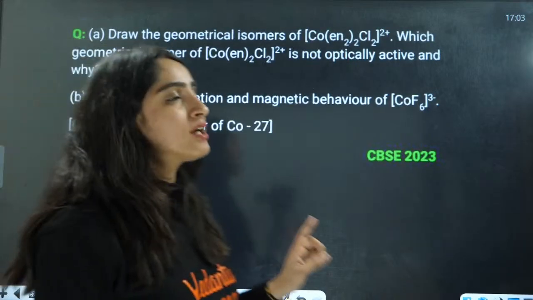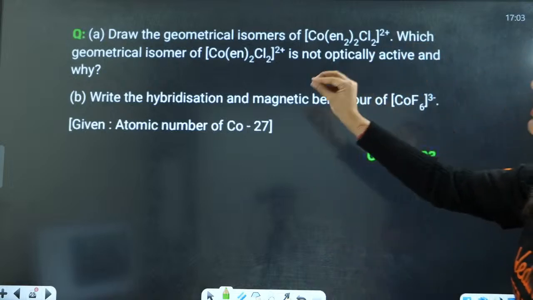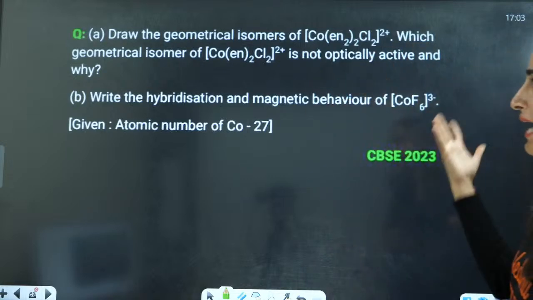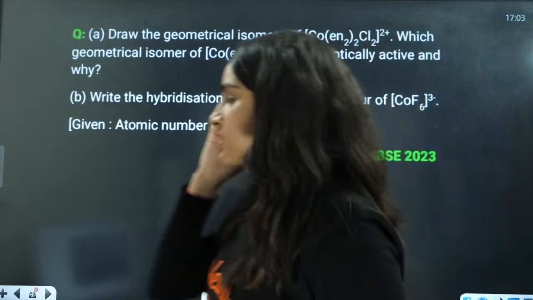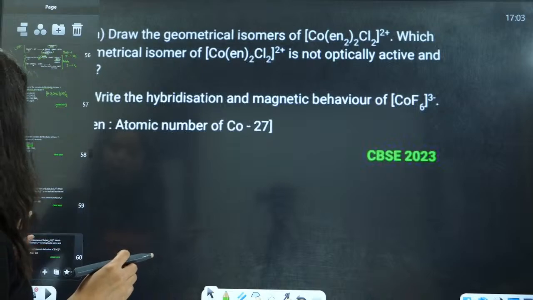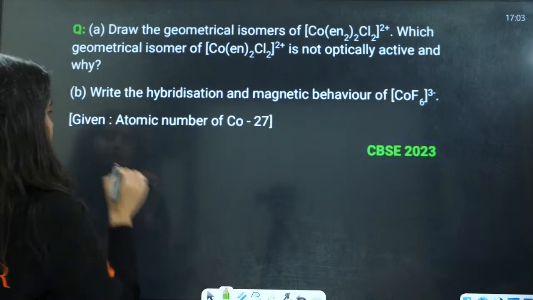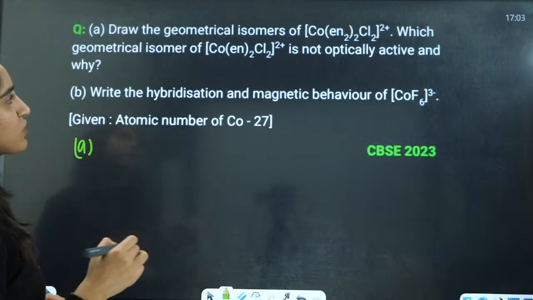Next is draw the geometrical isomers of this complex. Which geometrical isomer is not optically active and why? There are 2 parts to it. Firstly, let us draw the geometrical isomers.